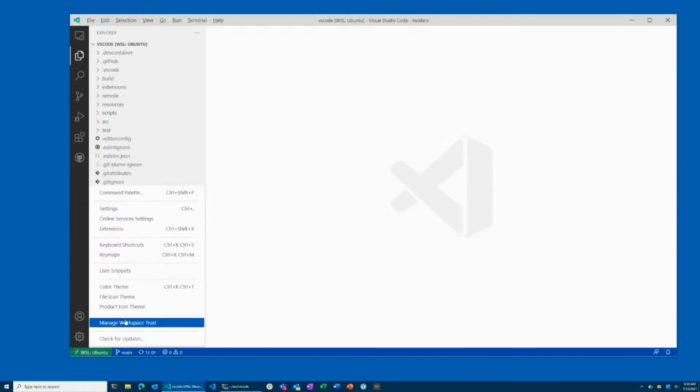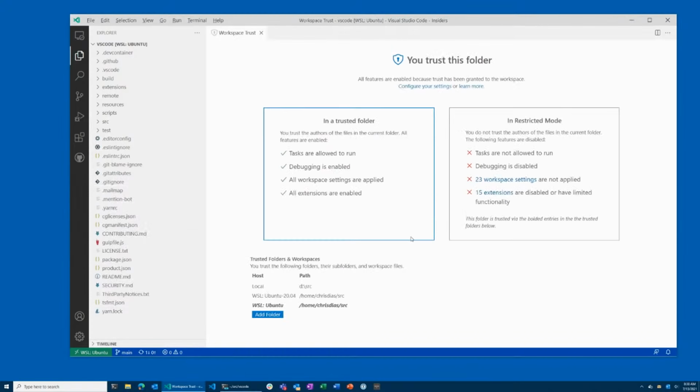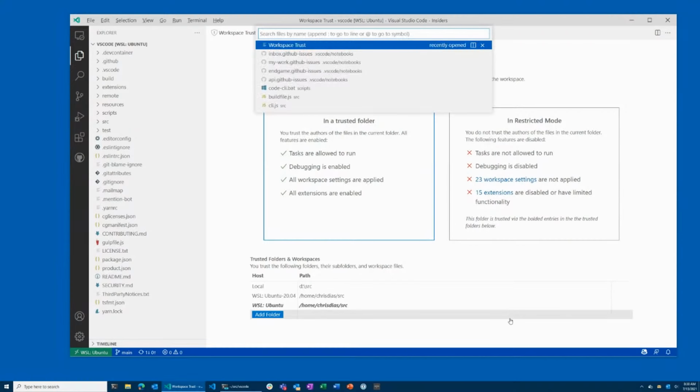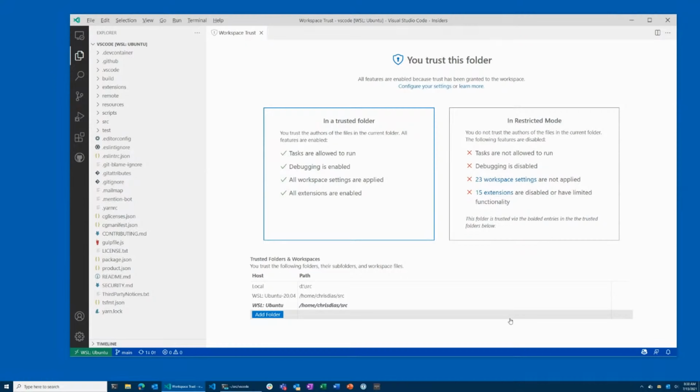And the way that I do that is by opening up the Workspace Trust editor, which you can get to from a number of different places, right? From the gear, there's Manage Workspace Trust. From the command palette, you can say Manage Workspace Trust, and it will bring up this editor. All those will bring up this editor. And there's a few things you can see down here under Trusted Folders and Workspaces. I've got a few folders that are set up that are trusted. So you can see right here, the thing that's bolded and italic is this instance of Ubuntu, and I trust this folder. I've got another WSL instance.